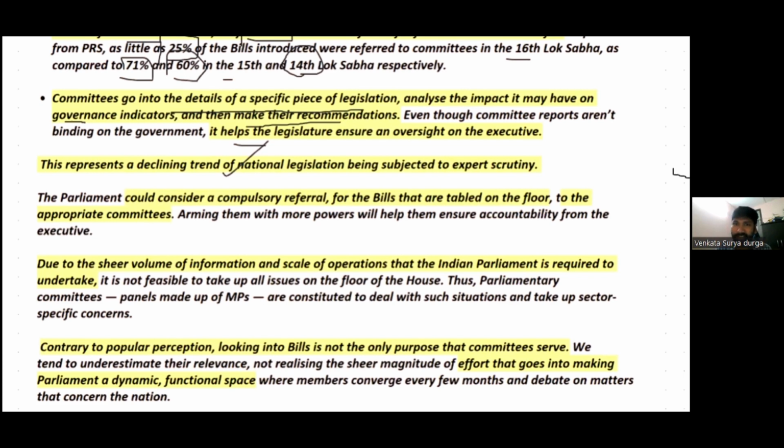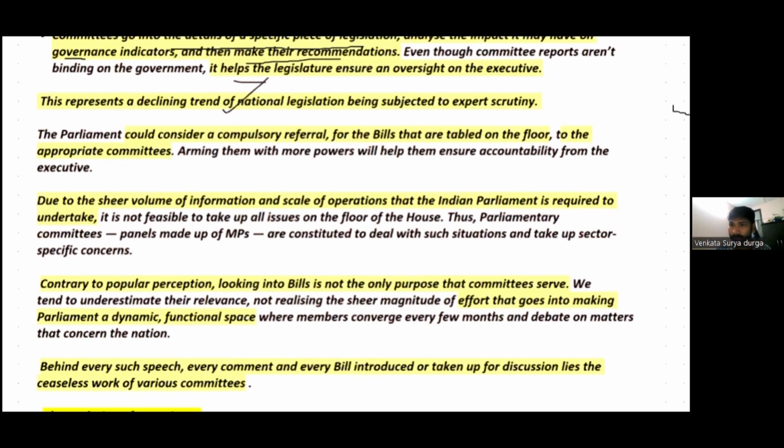There are parliamentary standing committees and ad hoc committees also. Ad hoc committees are temporary committees. Parliamentary standing committees are permanent committees. So they are constituted every year. However, ad hoc committees are constituted only for a specific purpose. If the purpose of the committee is done, they are dissolved, right?